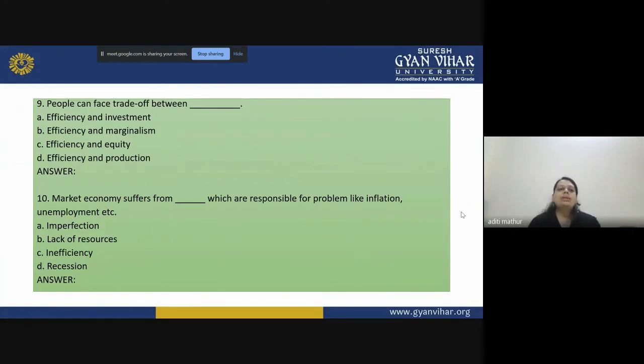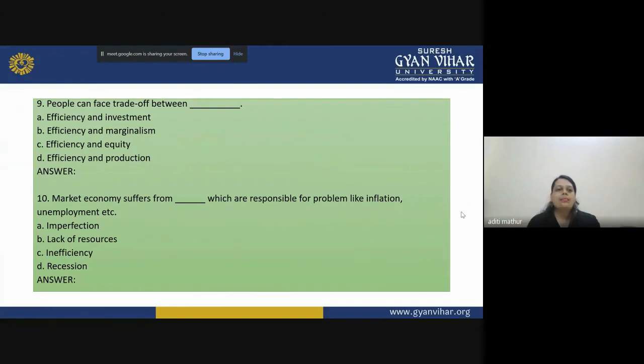The ninth MCQ is, people can face trade-off between what? Identify the correct combination of the 2 items between which people generally face the trade-off. And the last MCQ for this video lecture is, the market economy suffers from dash, which is responsible for problems like inflation and unemployment and many more.